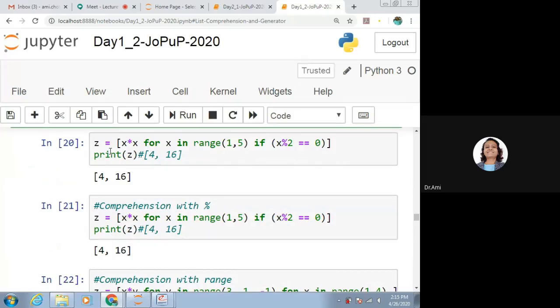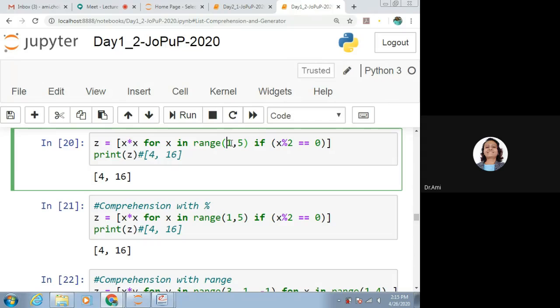Now let's see one more example of list comprehension. z is equal to x multiplied by x. So we'll be getting the result of x squared for x in the range of 1 to 5, if x remainder 2 is equal to 0. So for 1, can we get remainder 2 equal to 0? No, we cannot.